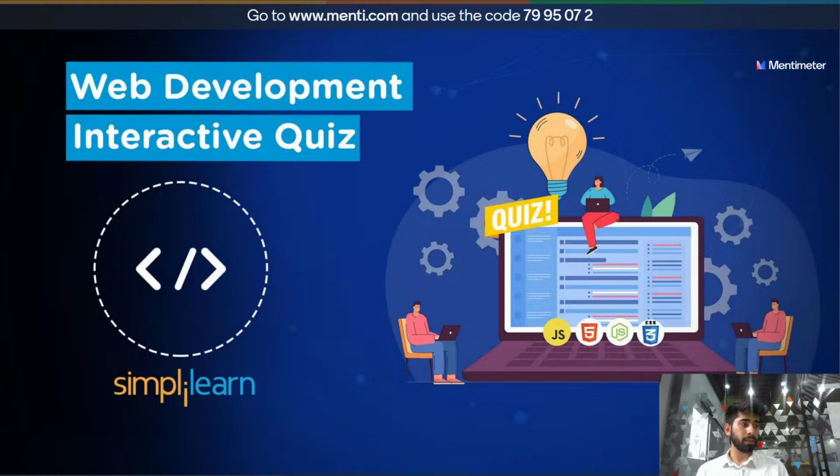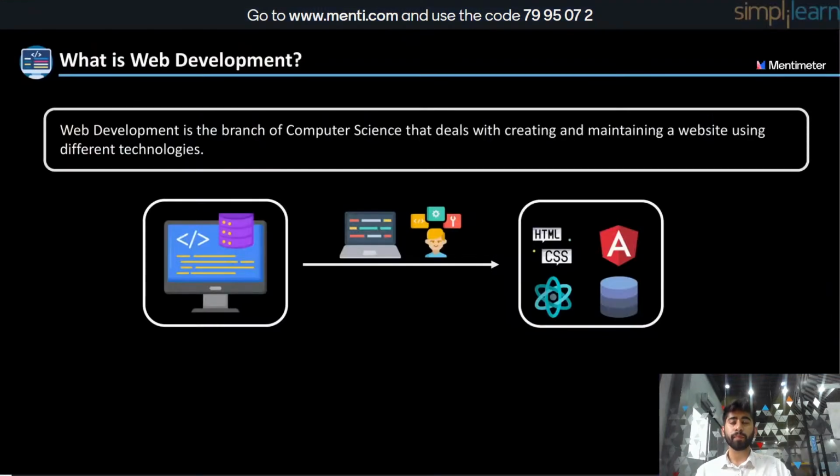So there are enough members here. Before we get started with our quiz, let's take a look at the basics of web development with a small introduction. What is web development? Web development is a branch of computer science that deals with creating and maintaining a website or a web application.